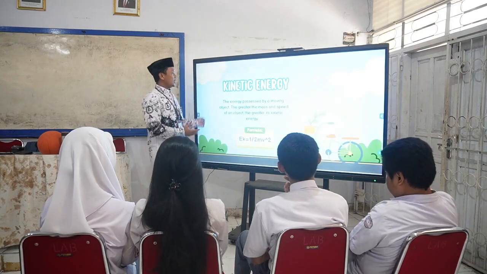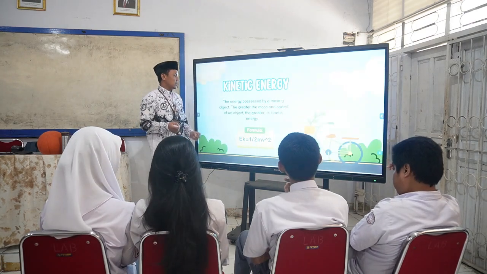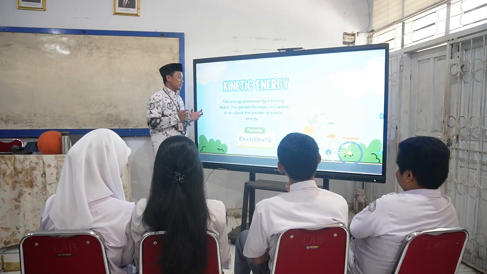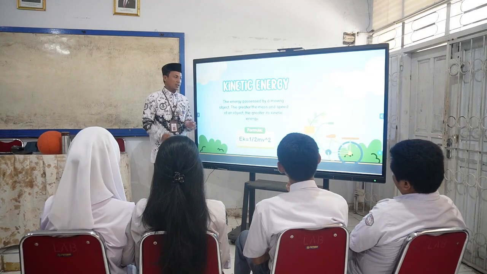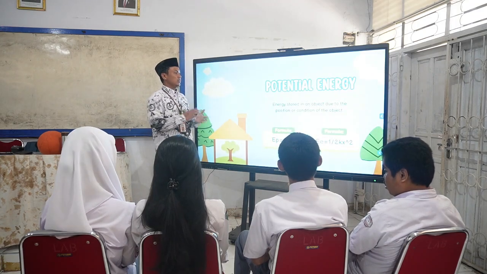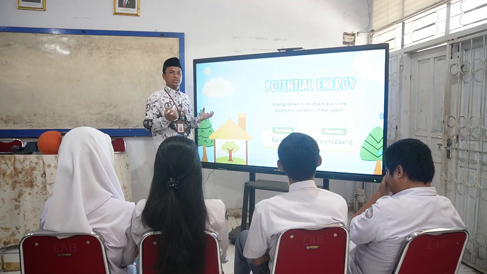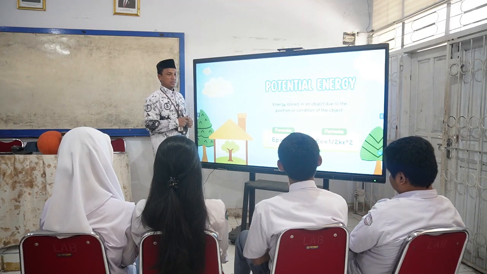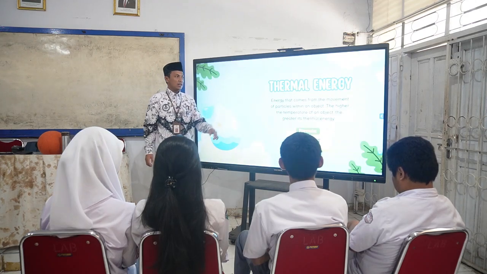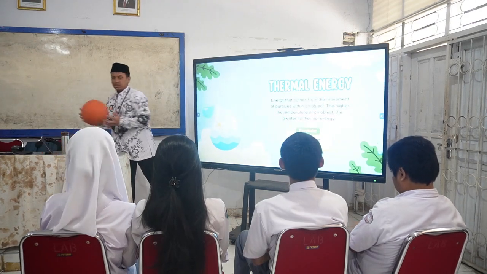We know that kinetic energy is energy possessed by a moving object. The greater the mass and the speed of an object, the greater its kinetic energy. Potential energy is energy stored in an object due to the position or the condition of the object. We can take an example just like this basketball.